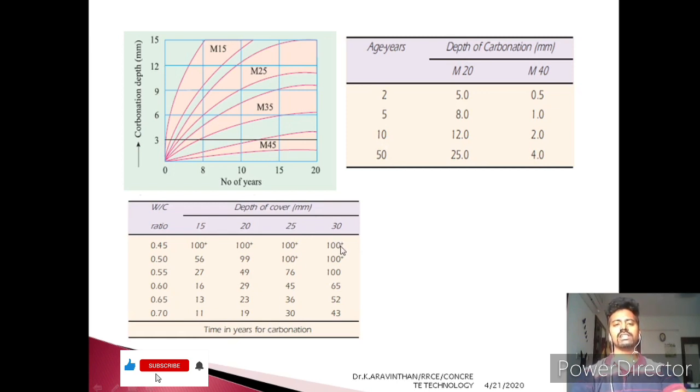It will not reach 130 mm depth in 100 years. And also for the same grade of concrete, if you are using 0.7 water cement ratio, at the 43rd year the carbonation will be 30 mm. You can note that the lower the water cement ratio, the higher the time to get carbonation.